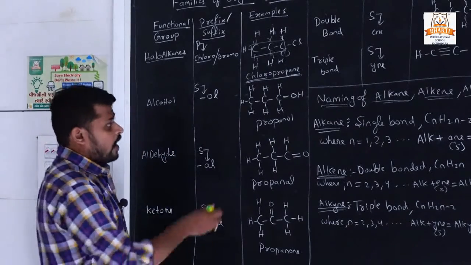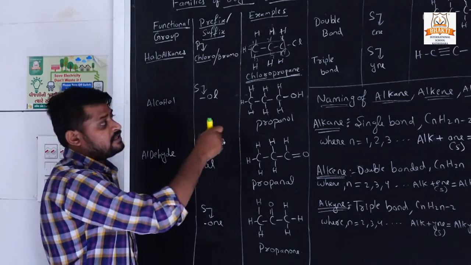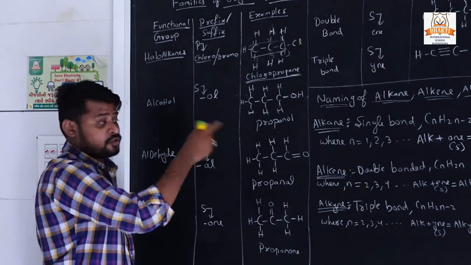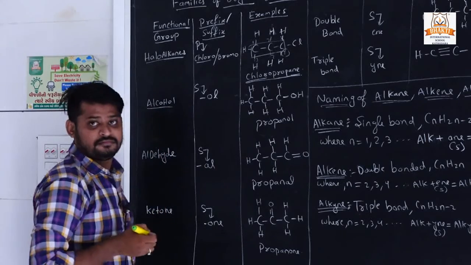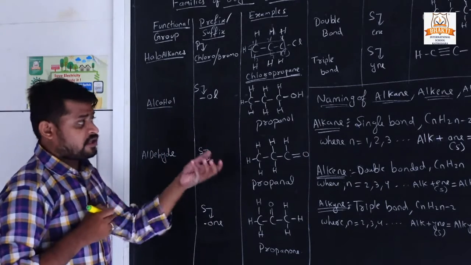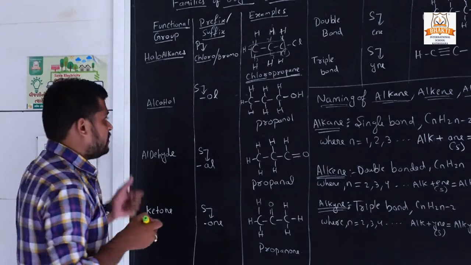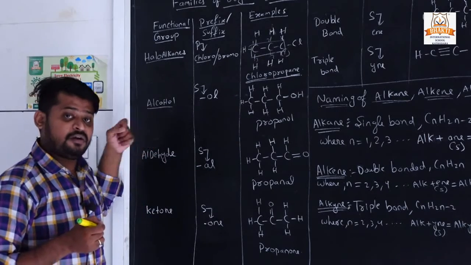Now how do we identify which group a compound is from? For alcohol, what is the identification? If OH is present in a structure, then it is from the alcohol group.